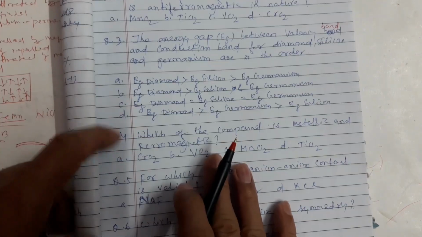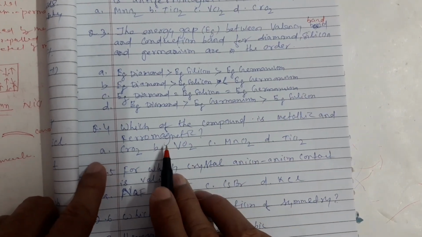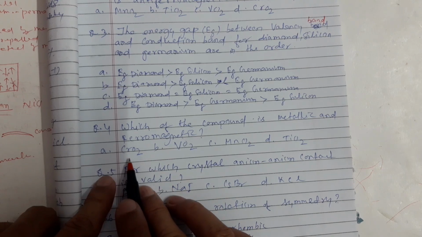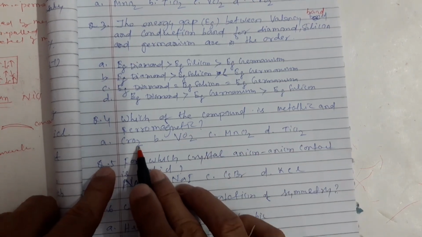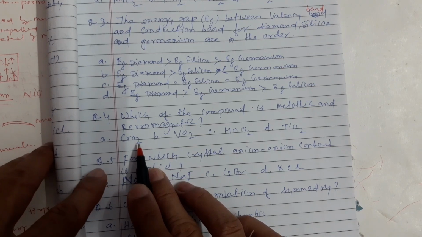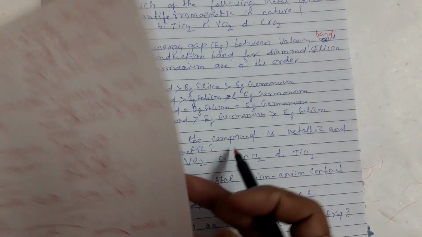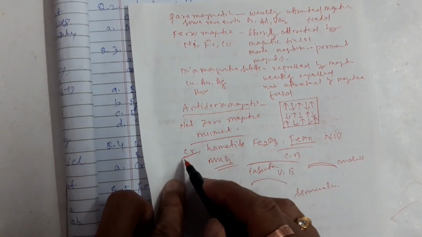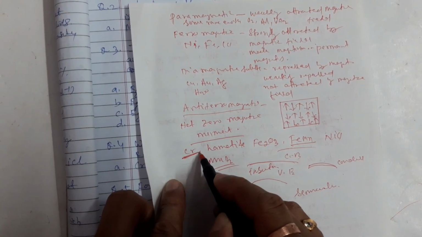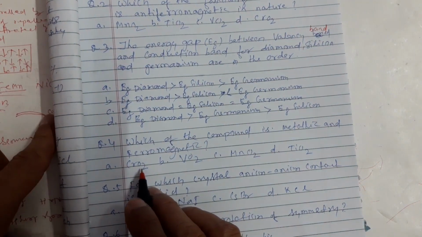Next, which compound is metallic and ferromagnetic? This chromium oxide is metallic and ferromagnetic. You see, I am saying chromium. Chromium is antiferromagnetic, but here the chromium oxide is ferromagnetic.